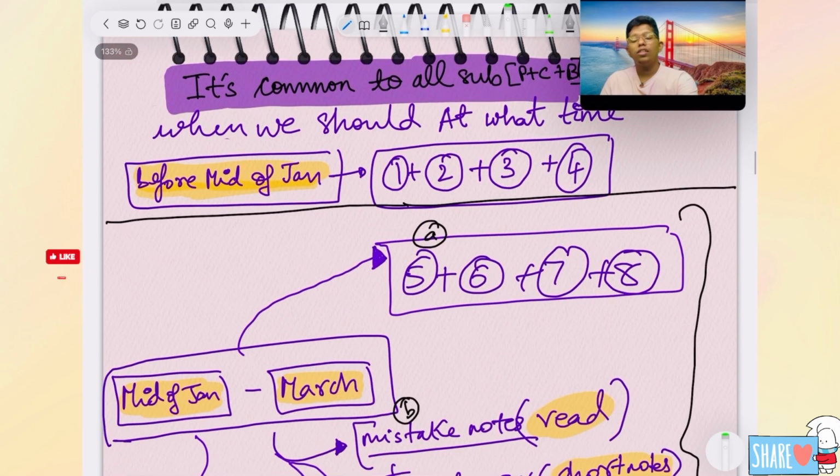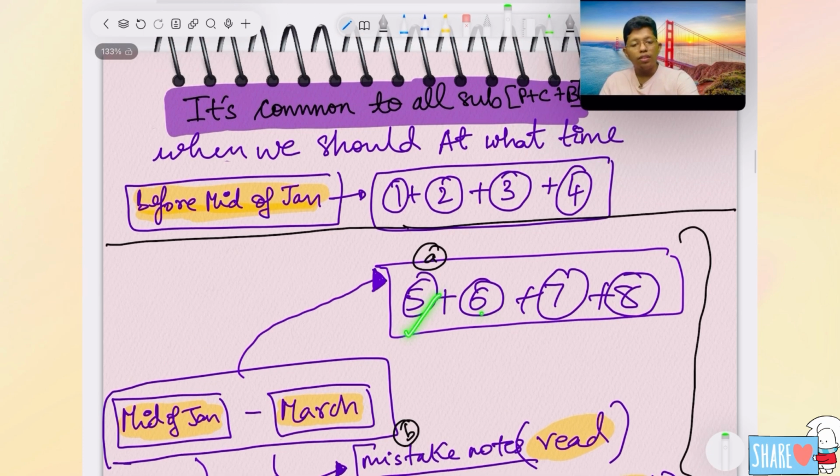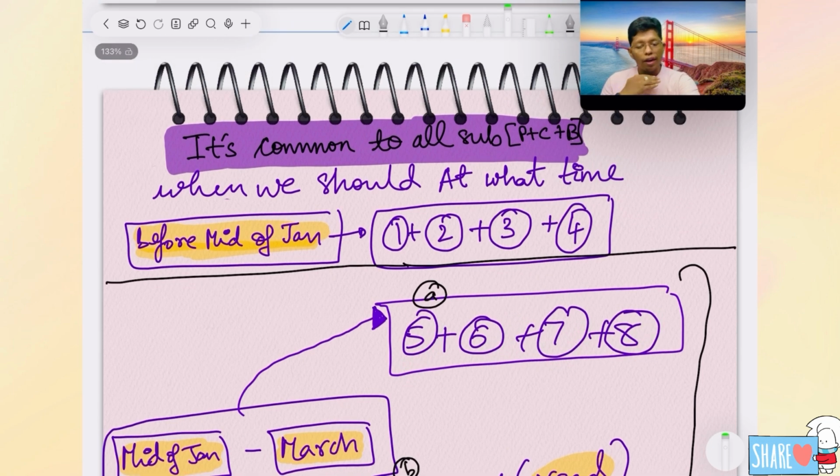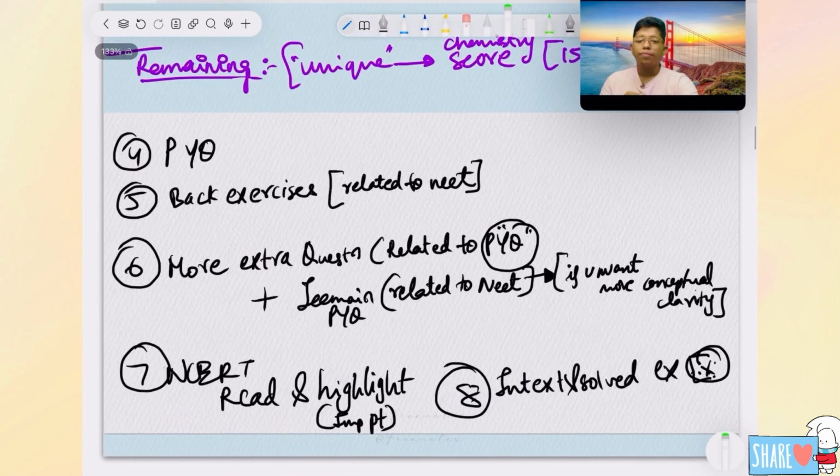After completing it, next is the period from mid of January to March, which is around 2.5 months. In that time, what you should do is steps 5, 6, 7, 8. You should complete these things. After that, you should have a plan for completing all of this. What else you should do, I will say now.